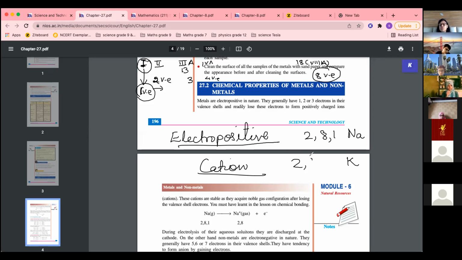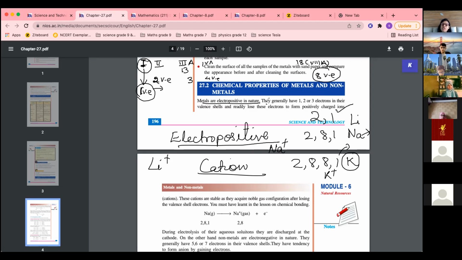Potassium is 2, 8, 8, 1. And before that, what was there? Lithium. Lithium is 2, 1. All of these are first group elements. Lithium will lose 1 electron to attain stability and becomes a Li plus ion. Sodium will lose 1 electron and becomes an Na plus positive ion. And potassium will also lose 1 electron and become a K plus ion. So because of this property, metals are called electropositive in nature.